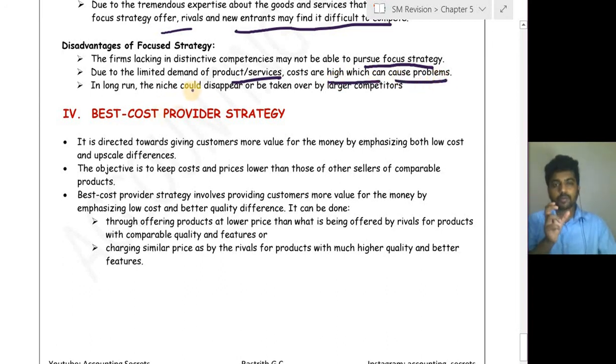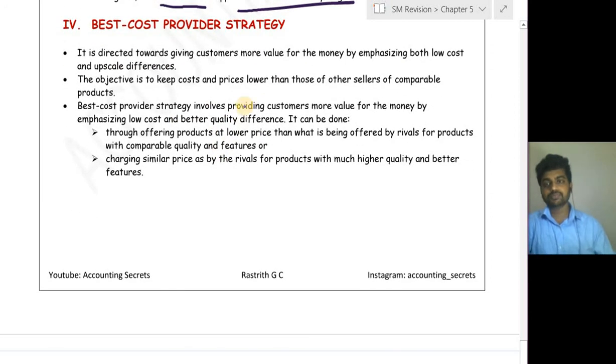Because they operate in a small area, the production capacity will be small, and the production will be less than the optimum level. In the long run, the niche market, that is the targeted market, could disappear because large competitors might take over that particular thing.